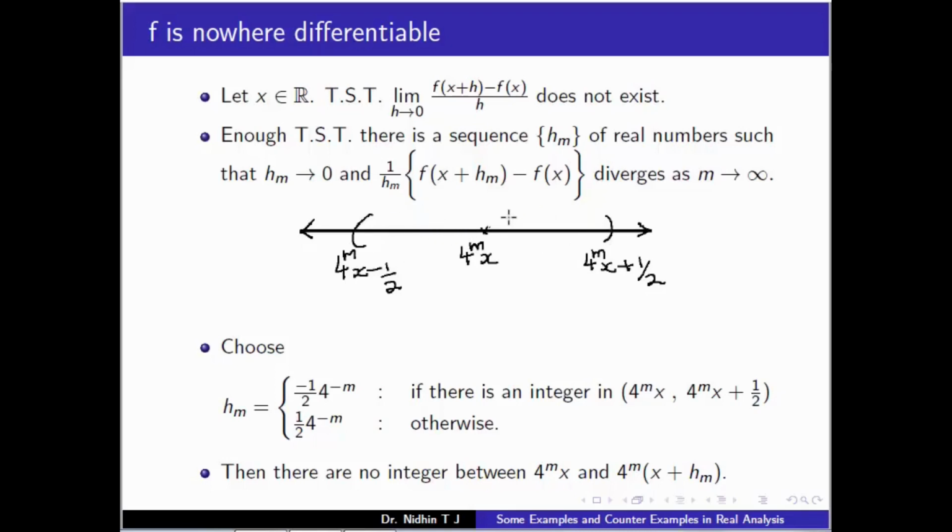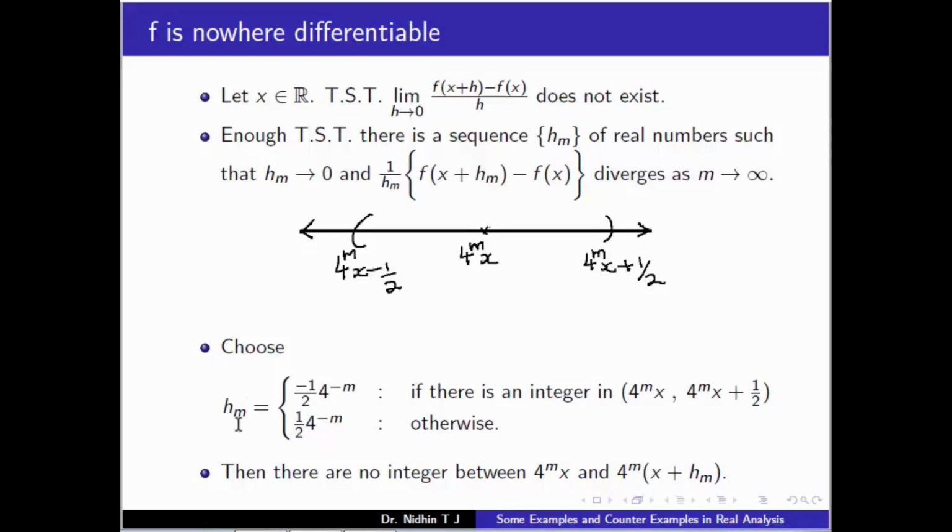If the integer lies in the open interval (4^m x, 4^m x + 1/2), then we define h_m equal to -(1/2)4^(-m). Otherwise, we take h_m as (1/2)4^(-m).